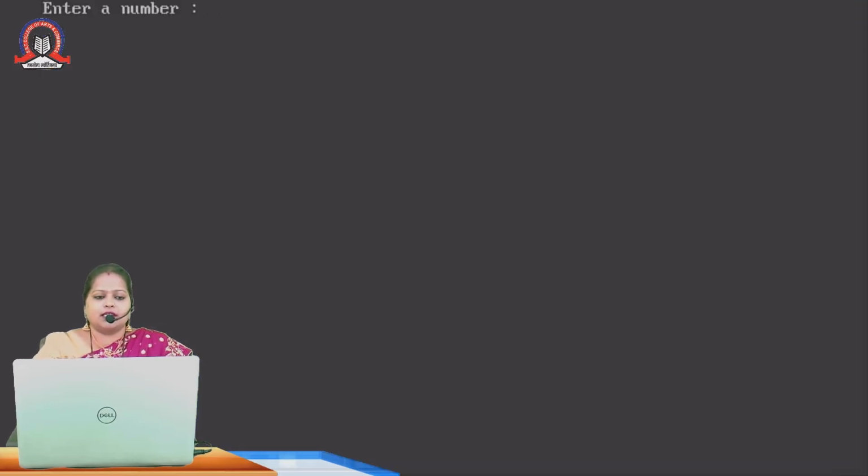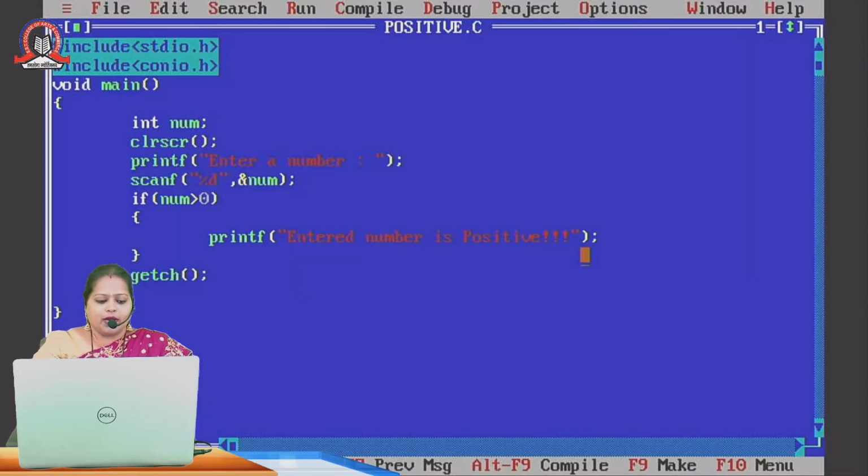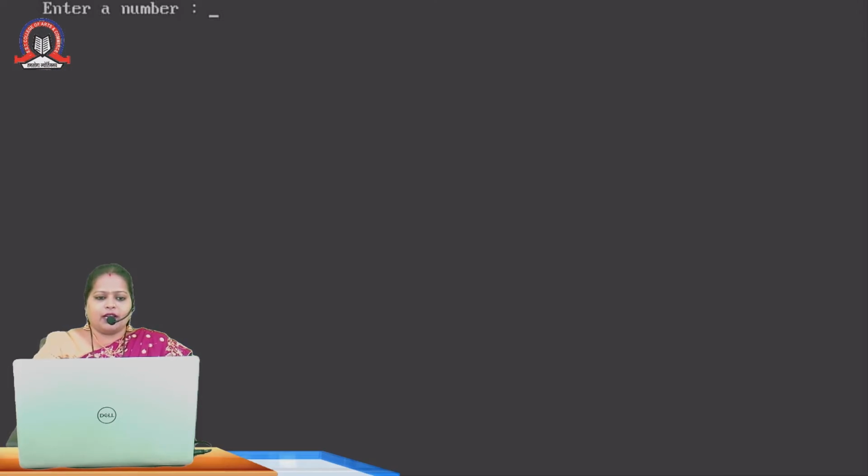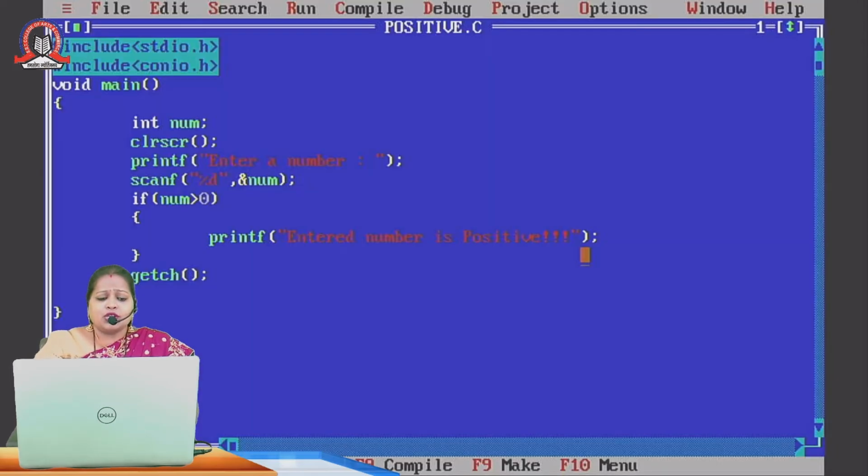See, here the compiler is asking the user to enter a number. So I am entering a number and it is showing me that entered number is positive. But in case I enter any negative value, what will it give me? Nothing, because I have written only the if statement. So if this if condition goes false, what output should be displayed?